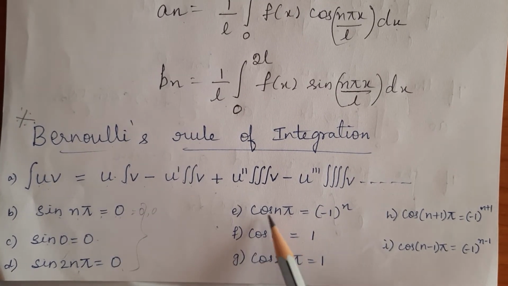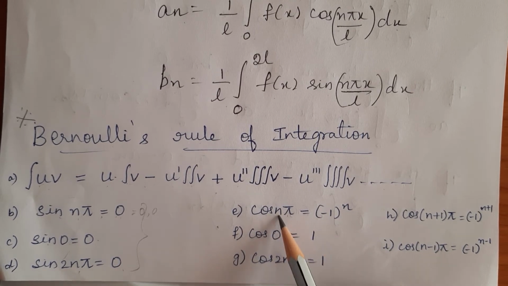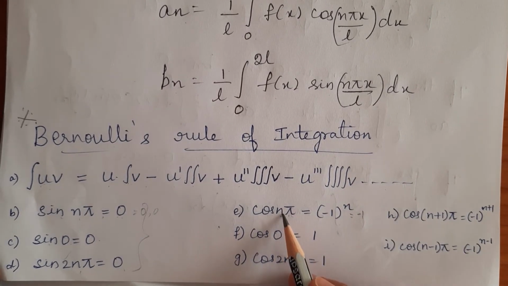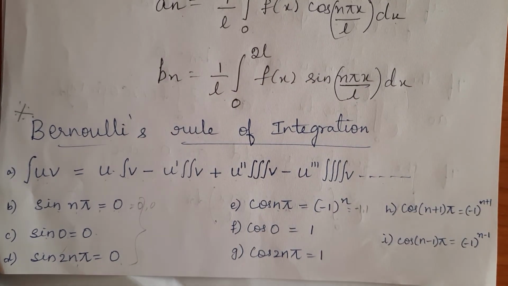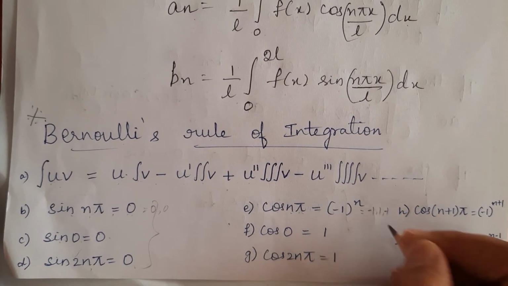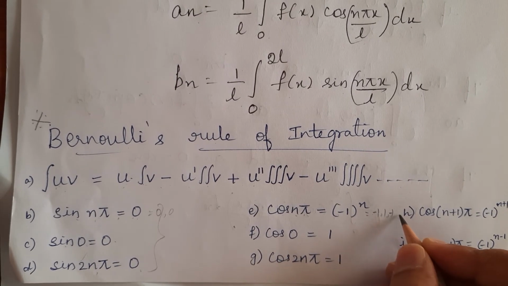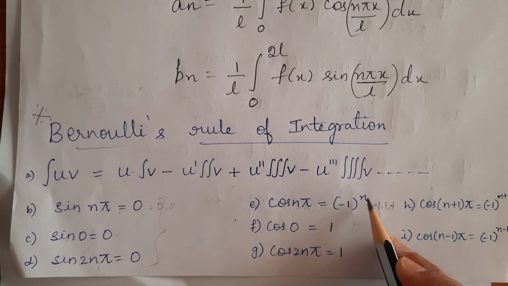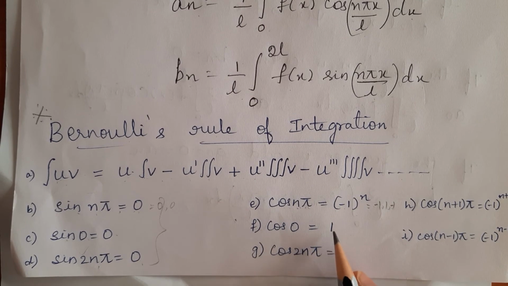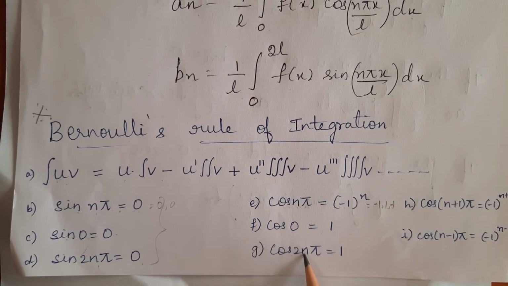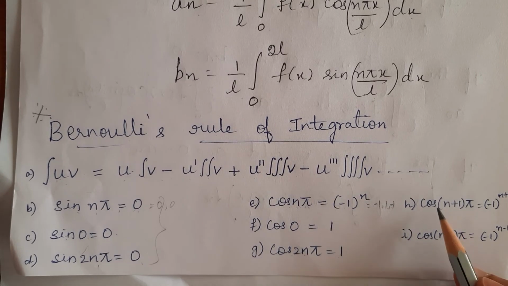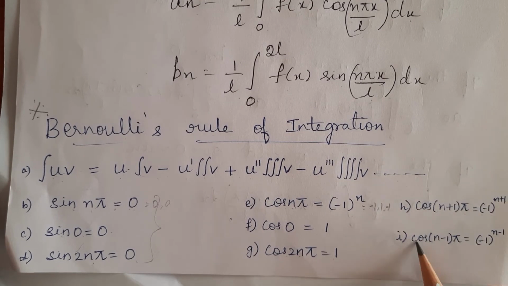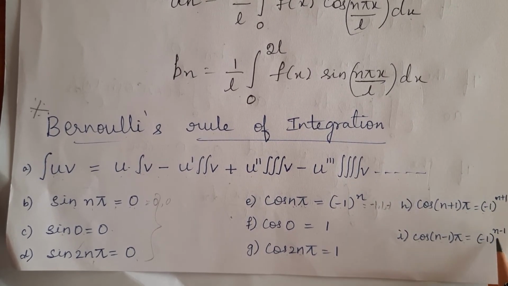Similarly, cos n pi: if I substitute n as 1, I get cos pi as minus 1. If n equals 2, cos 2 pi is 1, and for n as 3, cos 3 pi is minus 1. Alternately I am getting plus and minus 1. So, in general, cos n pi value is minus 1 to the power n. Then cos 0 is 1. Similarly, cos 2n pi value is 1. Cos of n plus 1 pi is minus 1 to the power n plus 1, and cos of n minus 1 into pi is minus 1 to the power n minus 1.